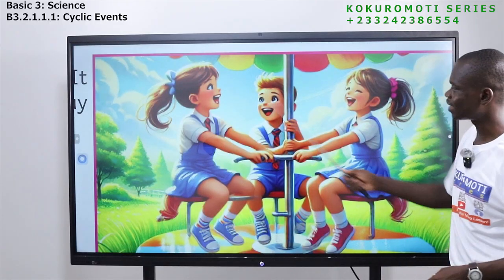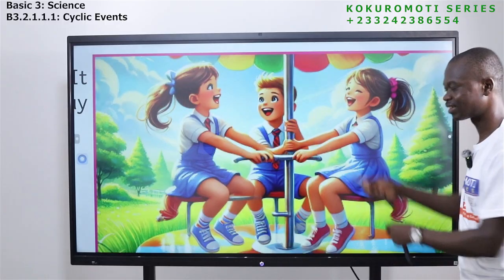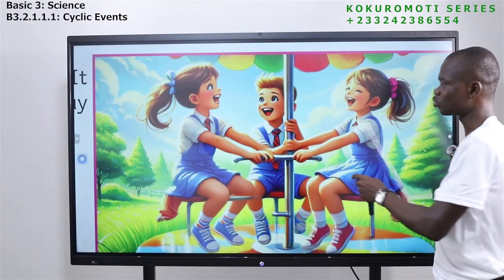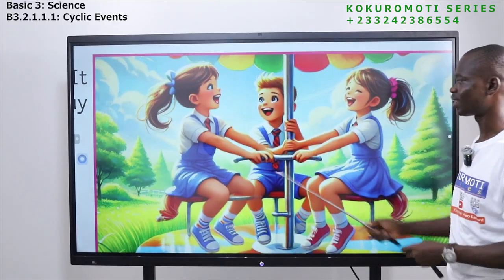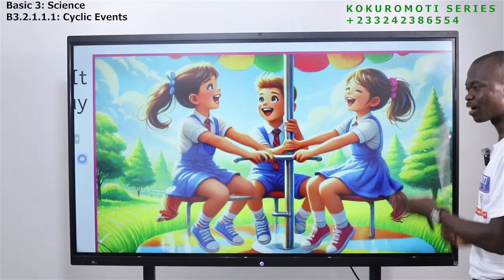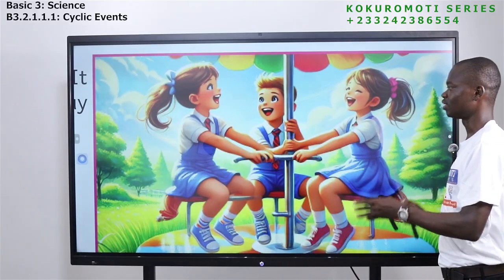If you are sitting on this and it goes right, it will keep going right like that. It will not go right and stop and come back to the left. No, it will go the same way. So this is what? Merry-go-round. It happens like what? A cyclic event.